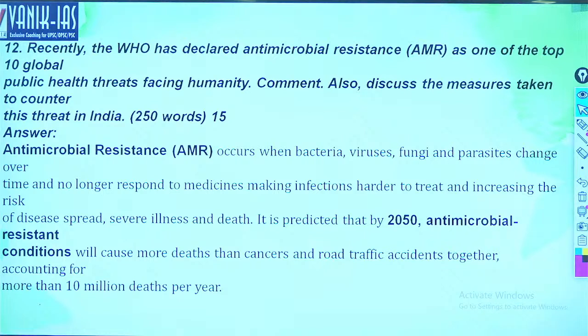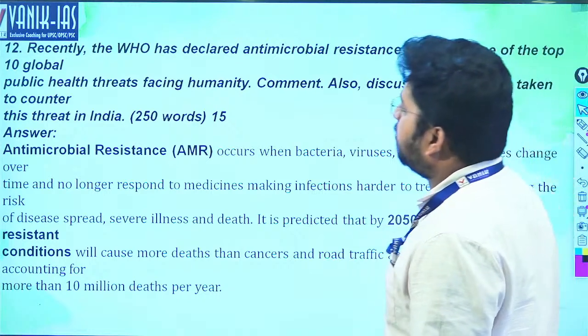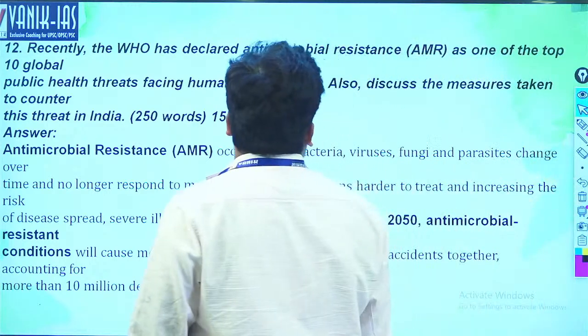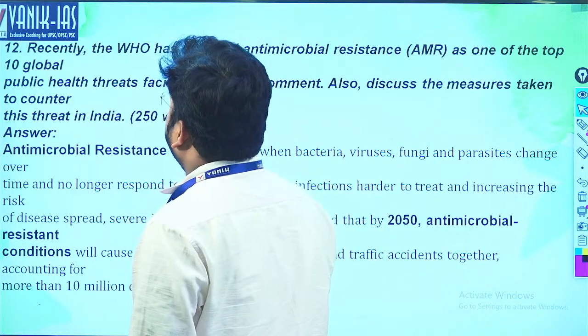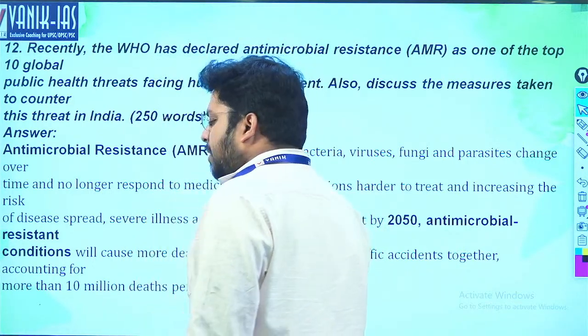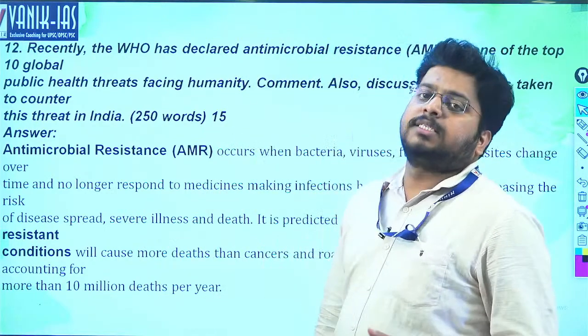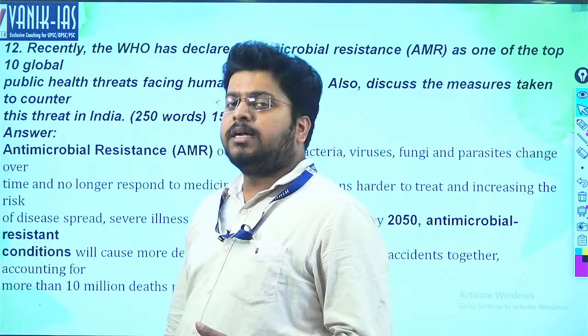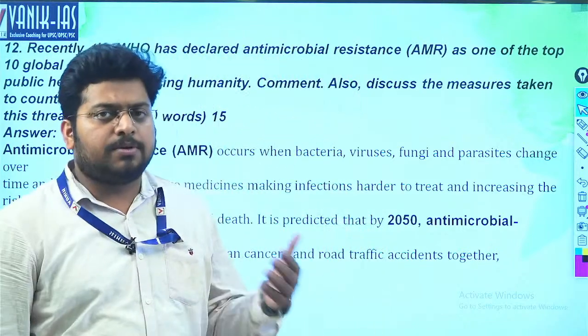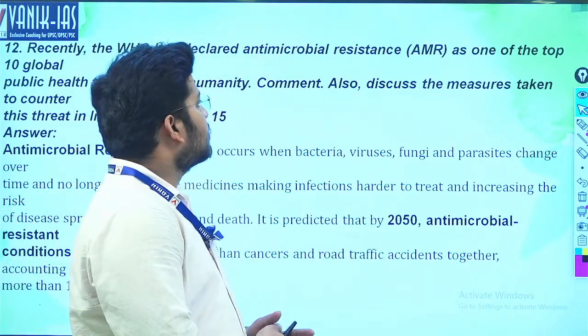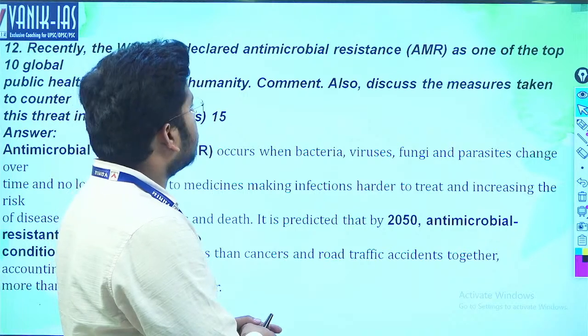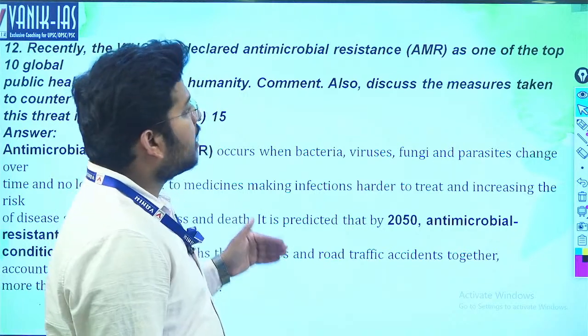Recently, WHO declared antimicrobial resistance is one of the top global public health threats to humanity. Comment and discuss the measures taken to counter the threats in India. Antimicrobial resistance: first you have to write about antimicrobial resistance. Second part is how it is a threat, the severity, and what causes antimicrobial resistance, and finally what steps are taken to control this antimicrobial resistance.